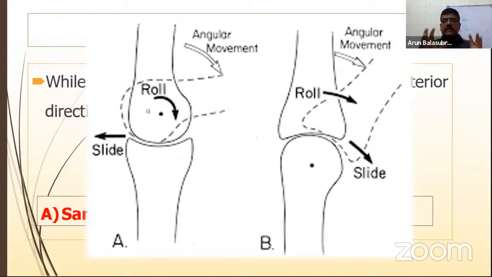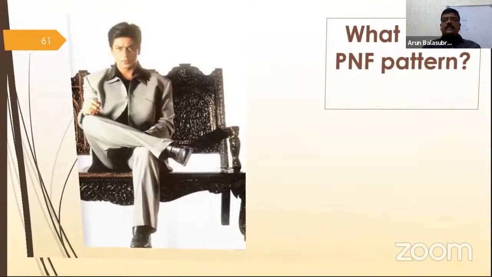So based on the anatomical bony alignments, the movement occurs. Right? So the concave convex rule is the basis for any manual therapy. When you open any textbook of manual therapy, it has this concave convex rule with different pictures. The pictures are different. This concave convex rule was told by Freddy Kaltenborn. Sometimes he was called the father of manual therapy also. Right?